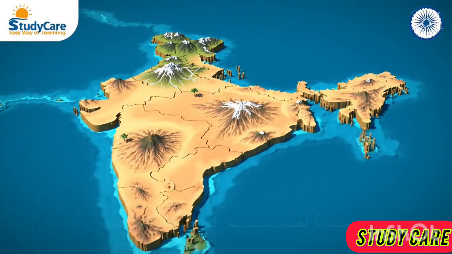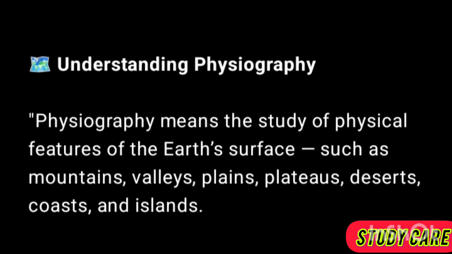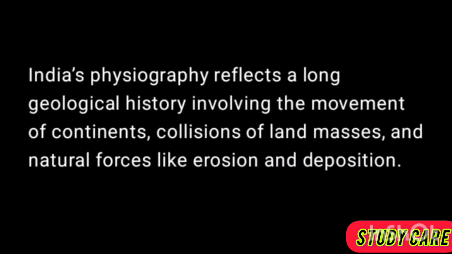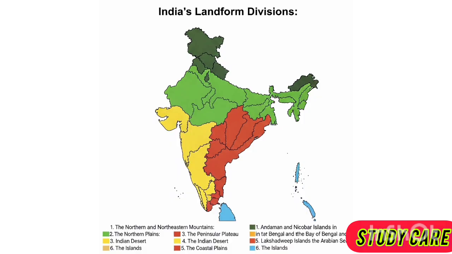Let's begin. Understanding physiography. Physiography means the study of physical features of the Earth's surface, such as mountains, valleys, plains, plateaus, deserts, coasts, and islands. India's physiography reflects a long geological history involving the movement of continents, collisions of land masses, and natural forces like erosion and deposition. Based on their geological structure and landform characteristics, India is divided into 6 major physiographic divisions.